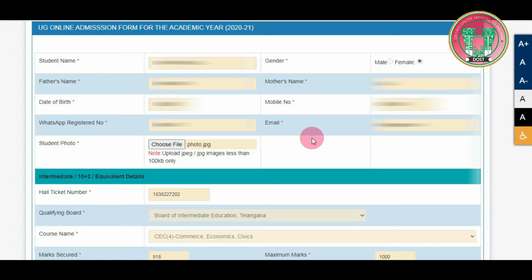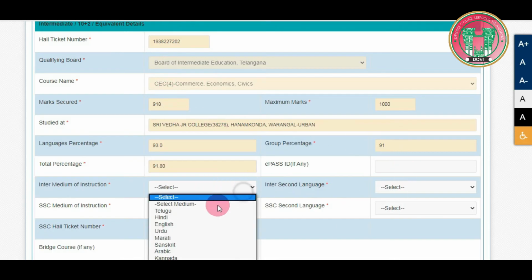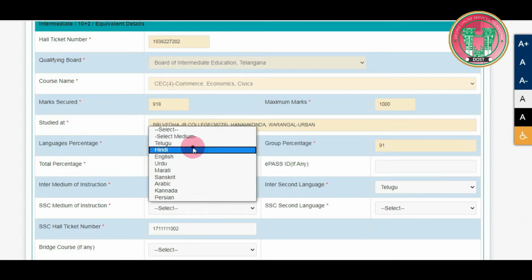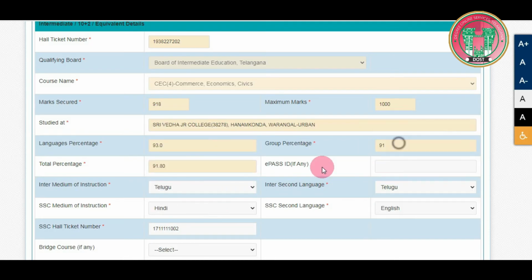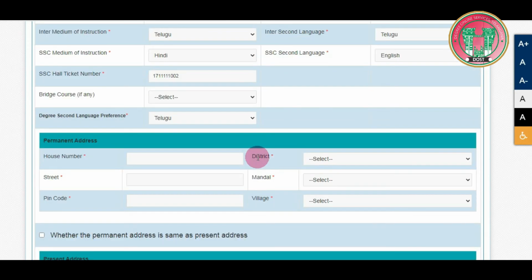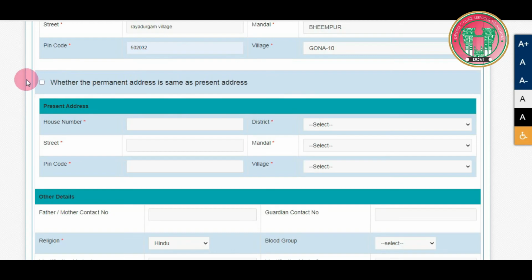Now that you have uploaded the student photograph, come down the application form and fill the fields which are yet to be filled. Please select the appropriate option from the drop-down list. Once you are done filling all the fields that need to be filled, come down and again fill in the other details which are yet to be filled. After providing the basic details, provide your permanent residential address. If both of your permanent and the present address are the same, click on the checkbox as shown.